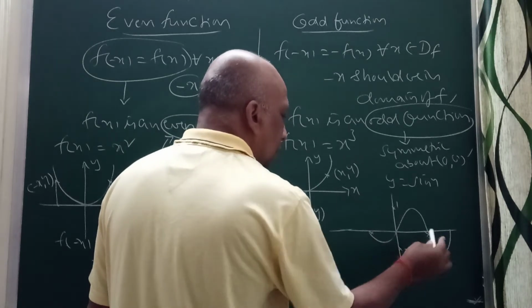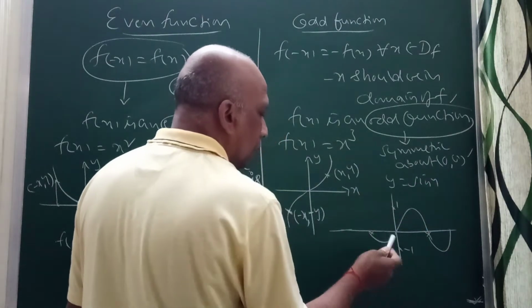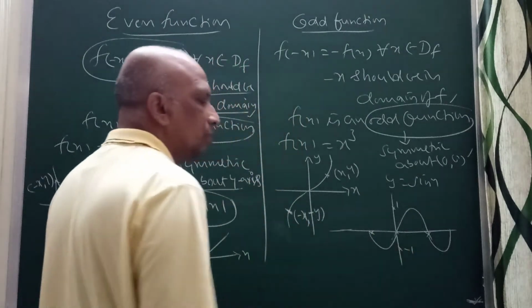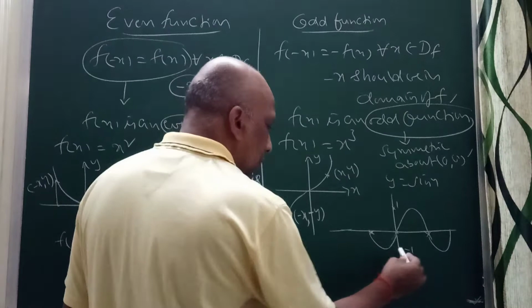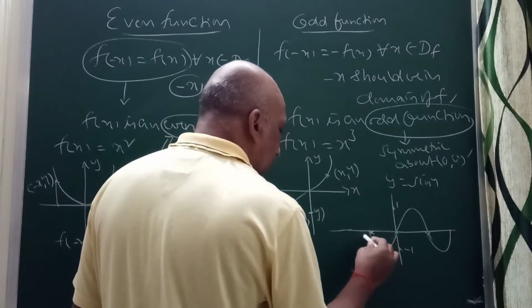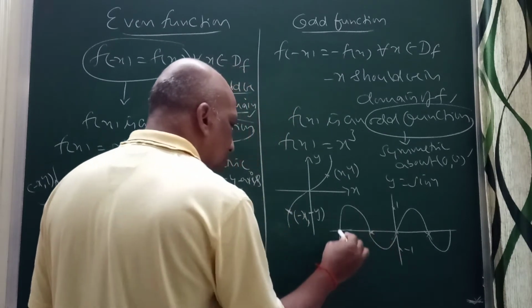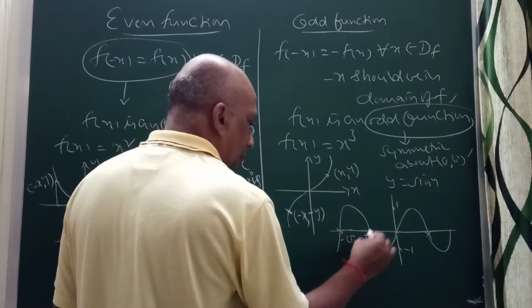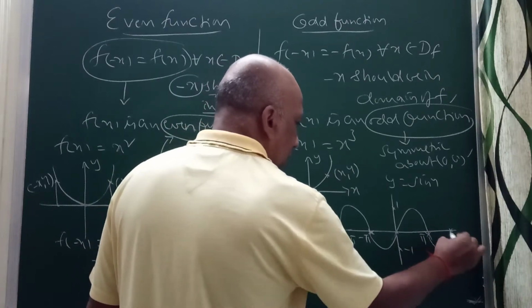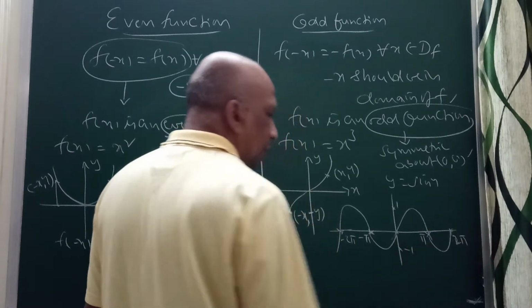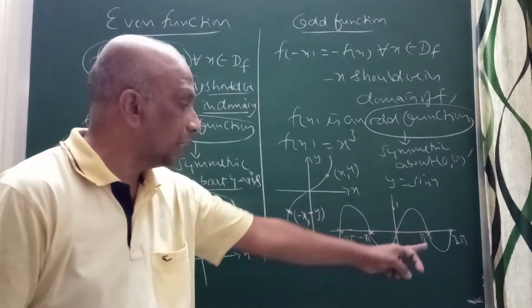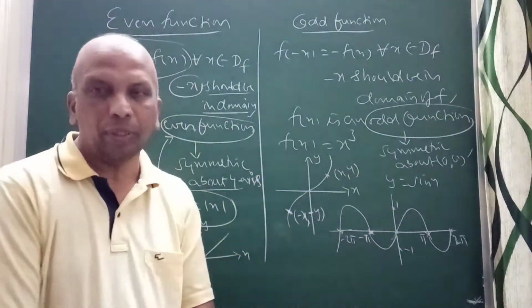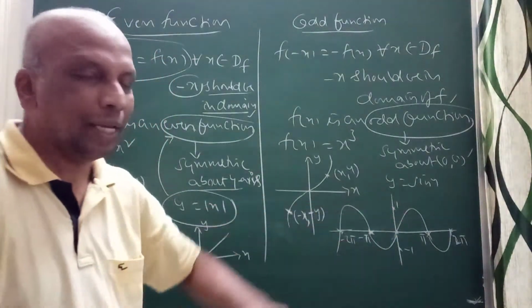I can write the thing here, it will go up, it will come down. I can write sin 0 is 0. Sin 180, it will come up to 1, right? This is 180 here, it will go up like this. This is minus 2 pi, minus pi, 0, this is pi, this is 2 pi. Because sin 2 pi is 0, sin 180 is 0, sin 0 is 0. It goes up to maximum 1, minimum minus 1. This is the graph of y equal to sin x.